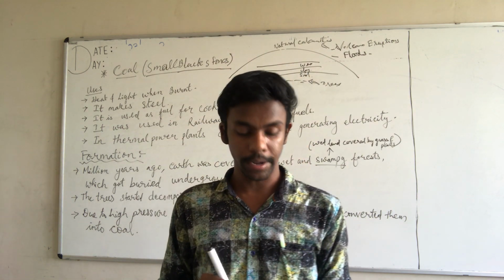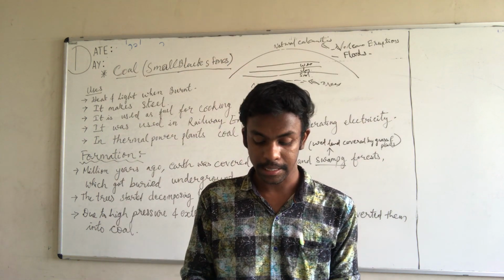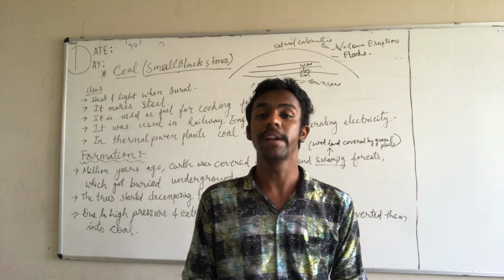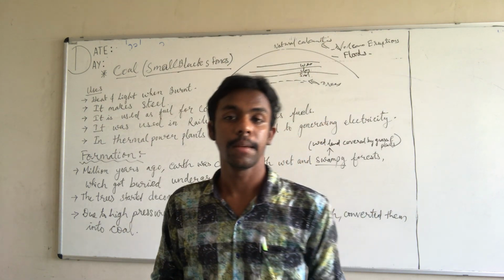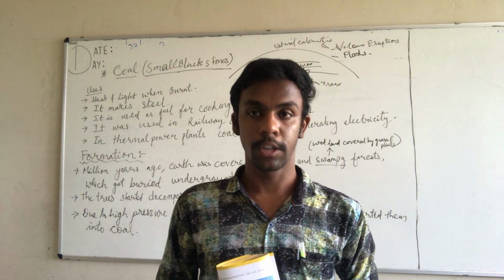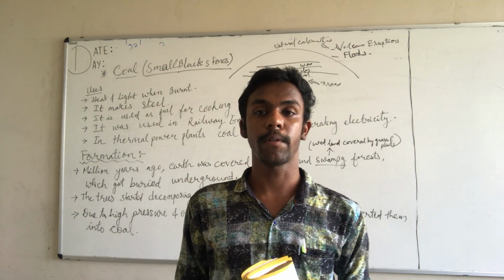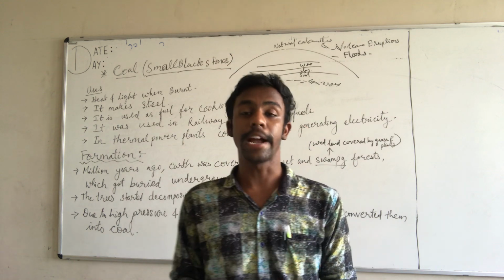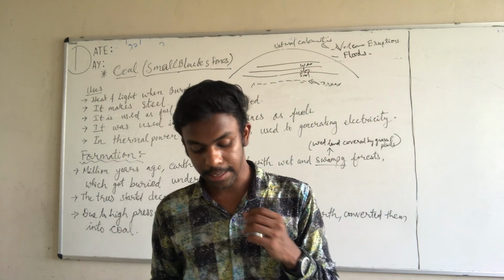What is the third point? Use alternate sources of energy. You can use solar energy, hydropower or wind energy instead of using electricity, because with electricity, coal is used. So to save that, you can take help of solar energy, and as much as possible you can use hydropower, solar energy or wind energy. That is the third point.